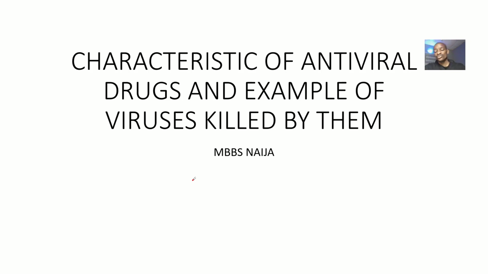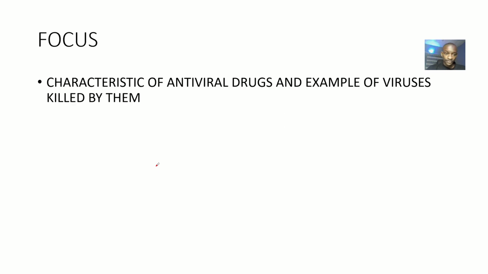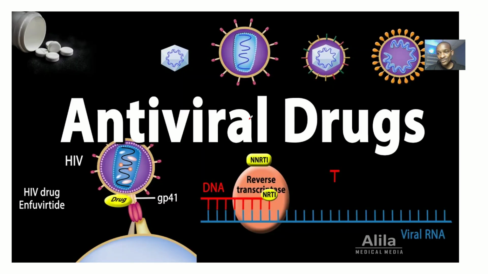Okay, so just before we start talking about all the pharmacology of each of the antiviral drugs, it's good for us to actually talk about their characteristics, and examples of viruses that are killed by these antiviral drugs. So here we'll be looking at the characteristics of these antiviral drugs. They basically have different modes of action, but they have one goal, which is to stop a viral infection or prevent a viral infection. So, characteristics of antiviral drugs and examples of viruses killed by them.